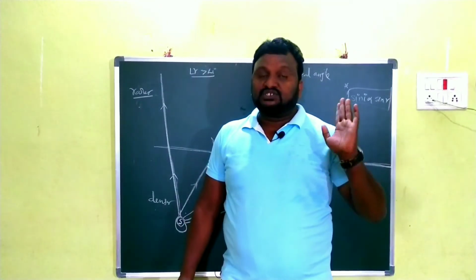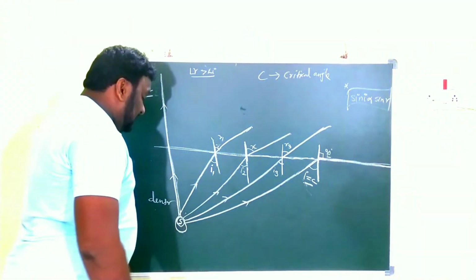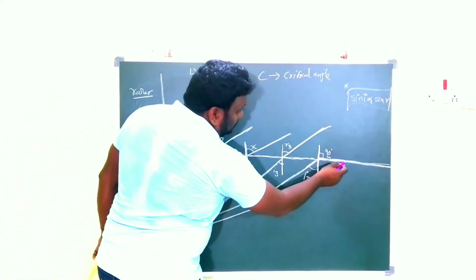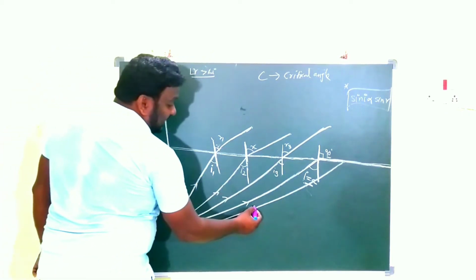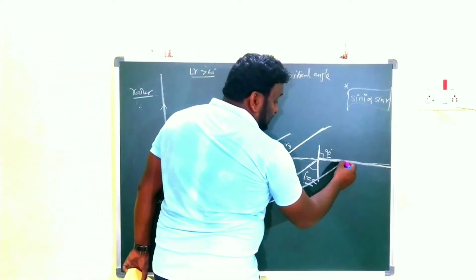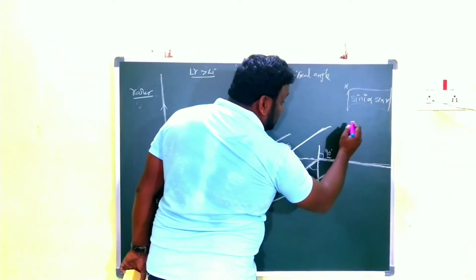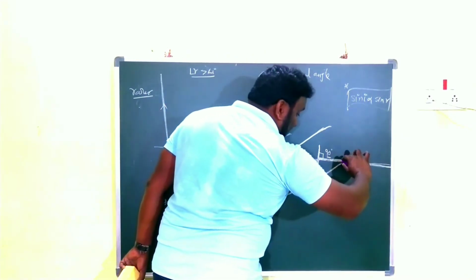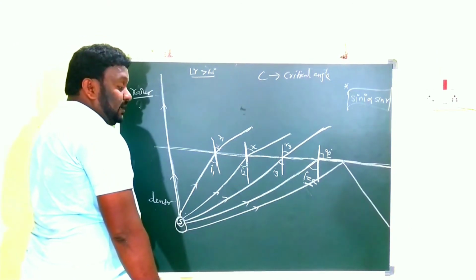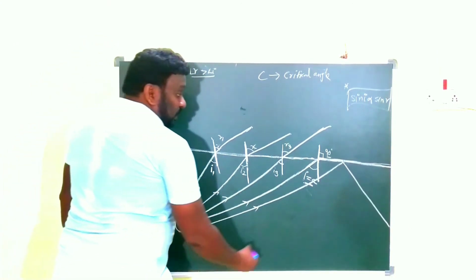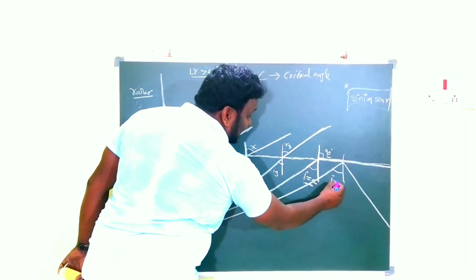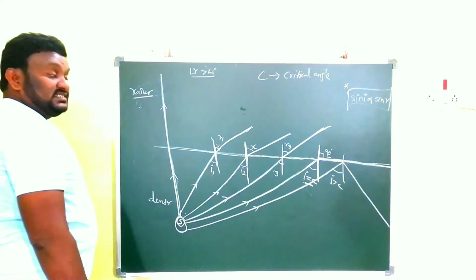Got my point, children? So next, further we are increasing the angle of incidence. Then the rays do not enter into the rarer medium. They completely come back into the same medium. Clear? So here, in this case, i is greater than c.